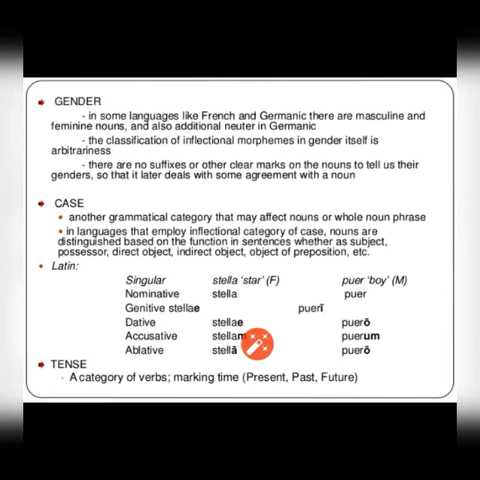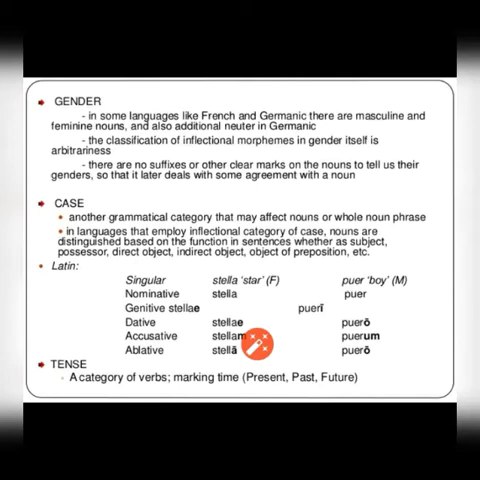Next, the gender. In some languages like French and Germanic, there are masculine and feminine nouns, and also additional neuter nouns in Germanic. The classification of inflectional morphemes in gender itself is arbitrary. There are no suffixes or other clear marks on the nouns to tell us their genders, so that it later deals with some agreement with a noun.